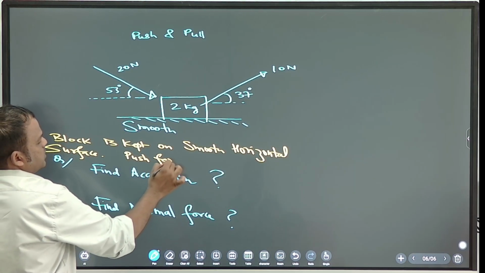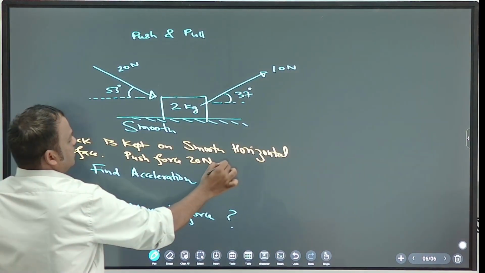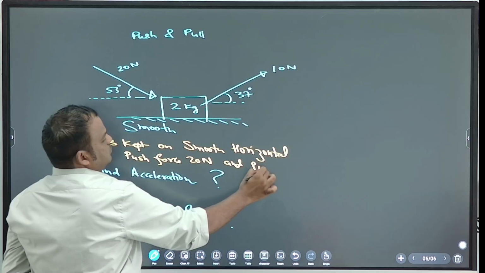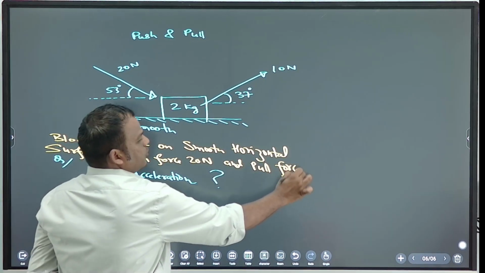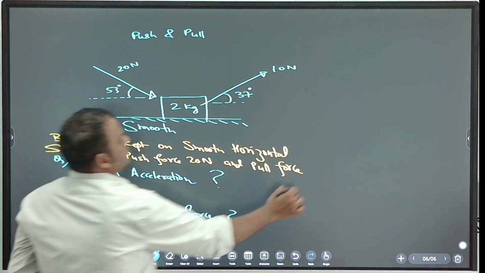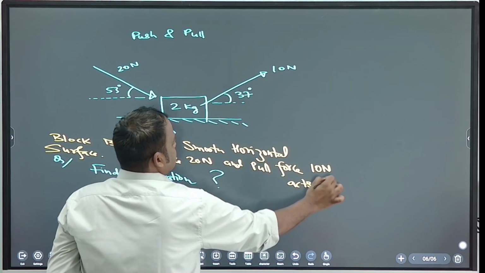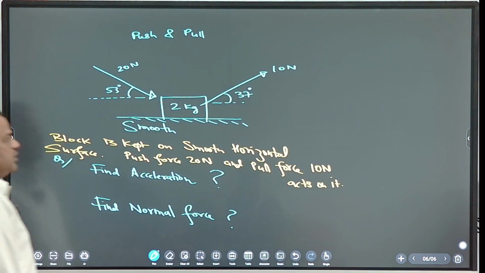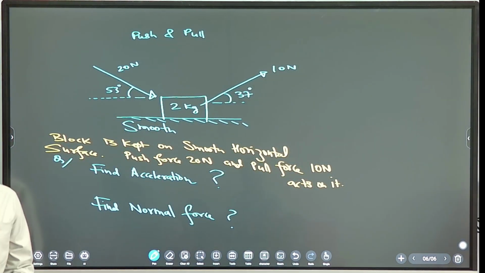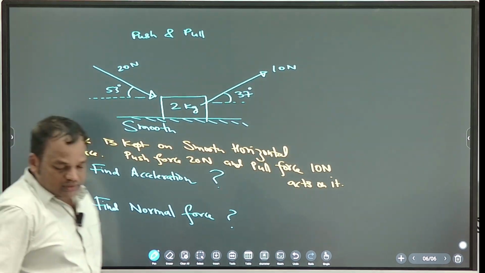Push force 20 Newton and pull force 10 Newton acts on it. Okay, so 20 Newton is a push force like this, and 10 Newton is a pull force like this.